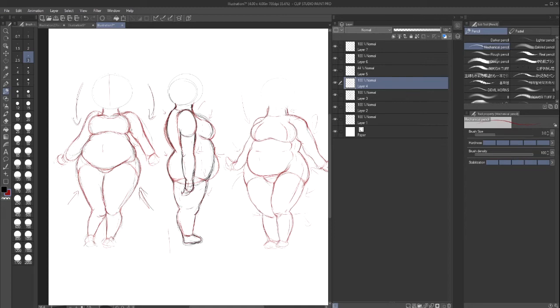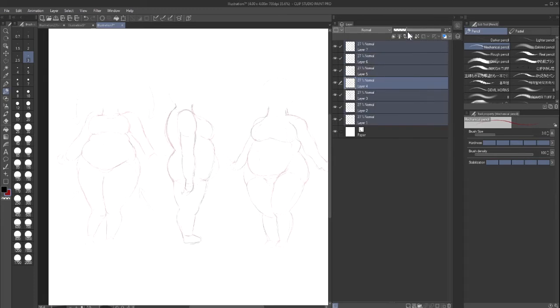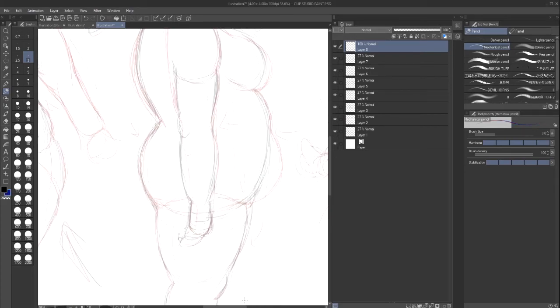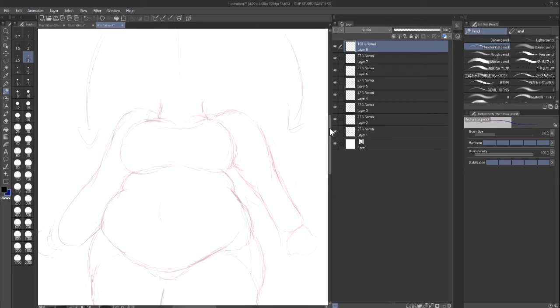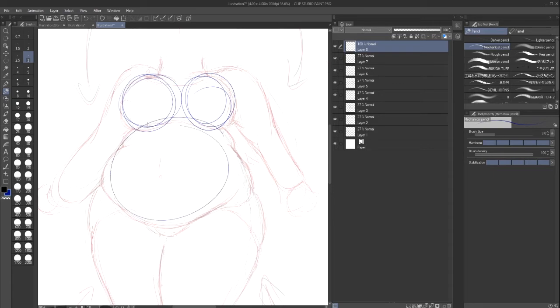Okay, so the number one thing you guys have to realize when I was doing this is that it's all about your shapes. Now let me just break this down easy. I'm going to do all of them, but it's not going to take forever. So I'm going to use red. I'm going to use blue. Okay, so number one thing, see how closely on the first one it's just a circle, a bigger circle.